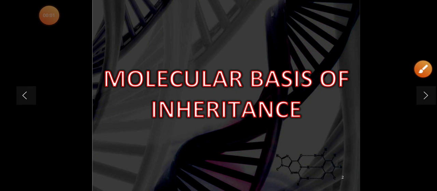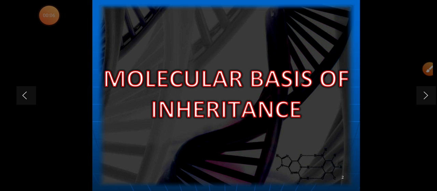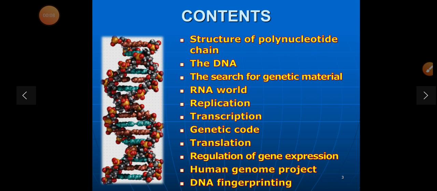Good morning, students. Today we will study the molecular basis of inheritance. The chapter includes structure of polynucleotide chain, the DNA, the search for genetic material, RNA world, replication, transcription, genetic code, translation, regulation of gene expression, human genome project, and DNA fingerprinting. We will study all these one by one.